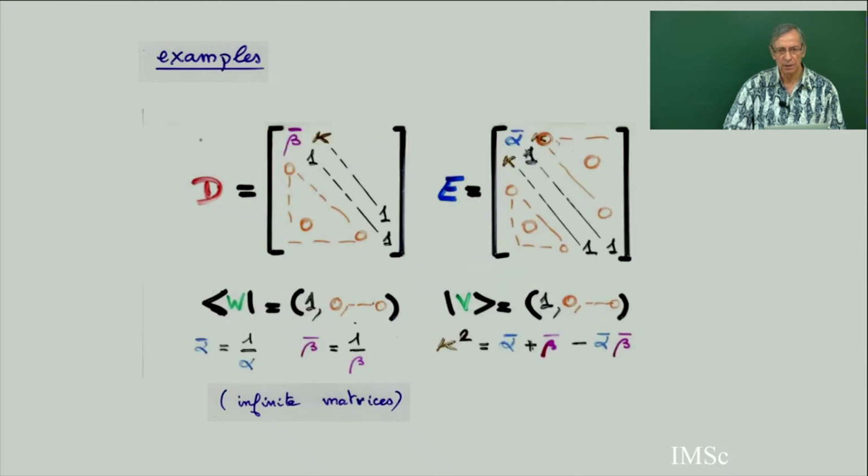And then the third example. So now it's what is called a tridiagonal matrix. So there is a diagonal, and above the diagonal another line. Everywhere else 0. Here there is a diagonal, alpha bar, 1, 1, 1, 1, and kappa, and there is a kappa here, everywhere, and 0 below. And kappa is related to alpha and beta by this relation. So you see, there are 3 possible examples.